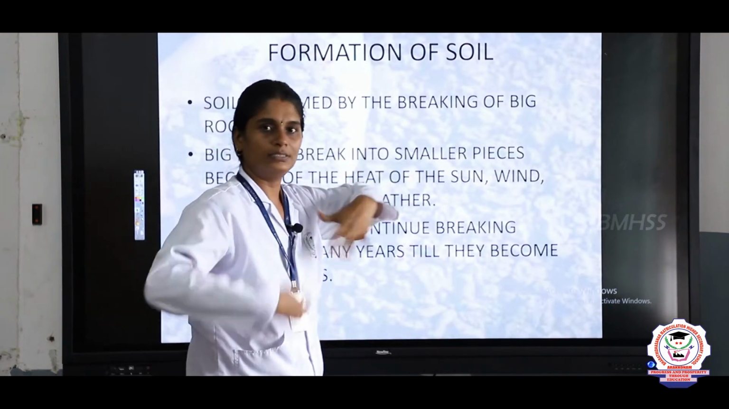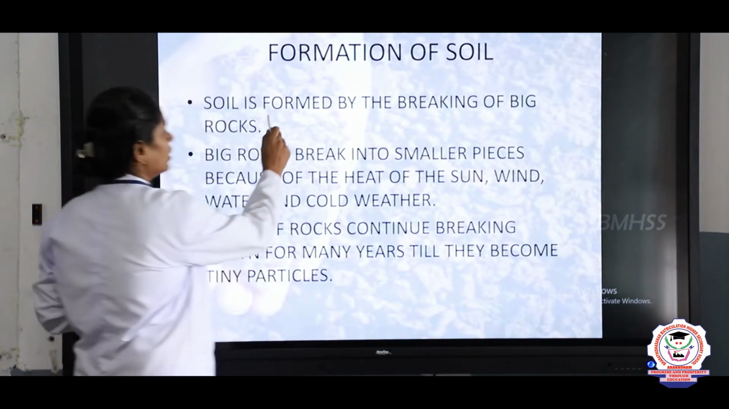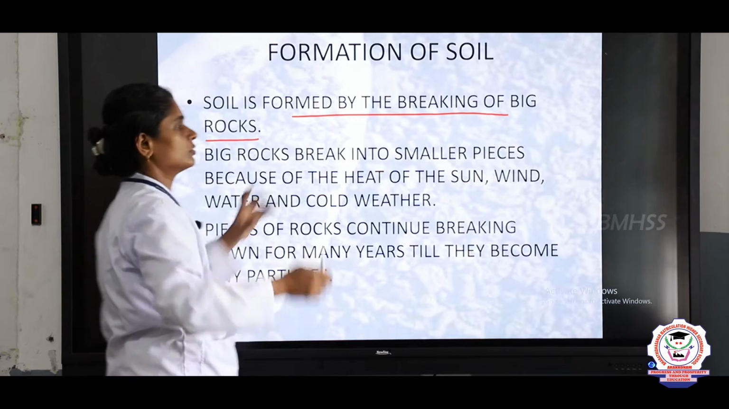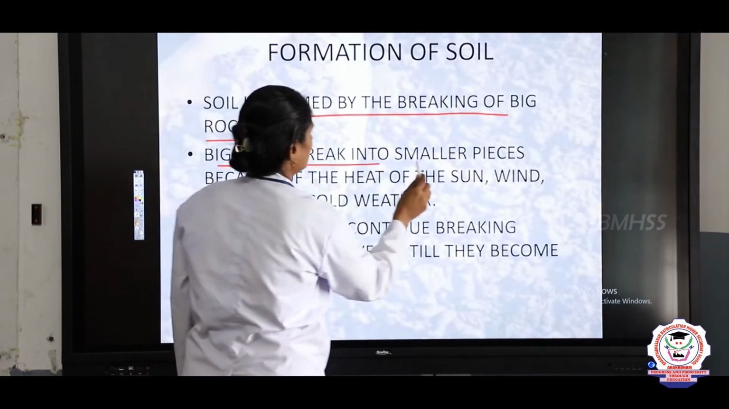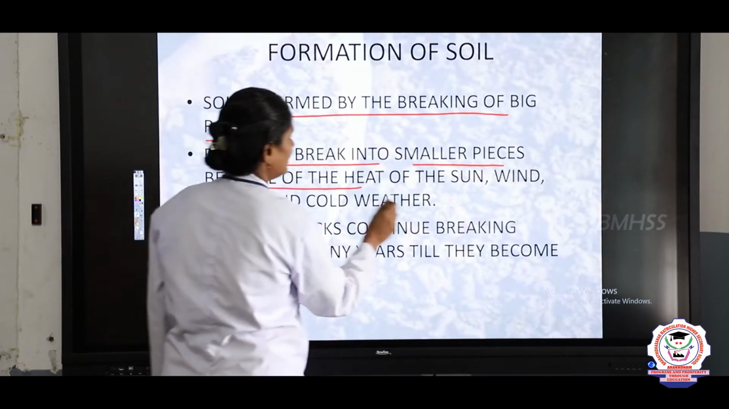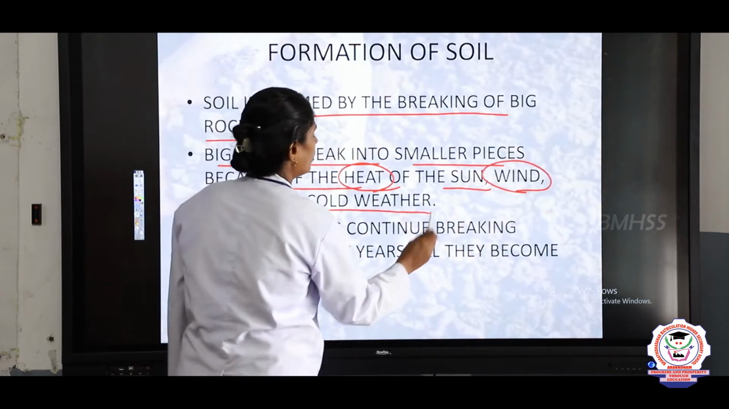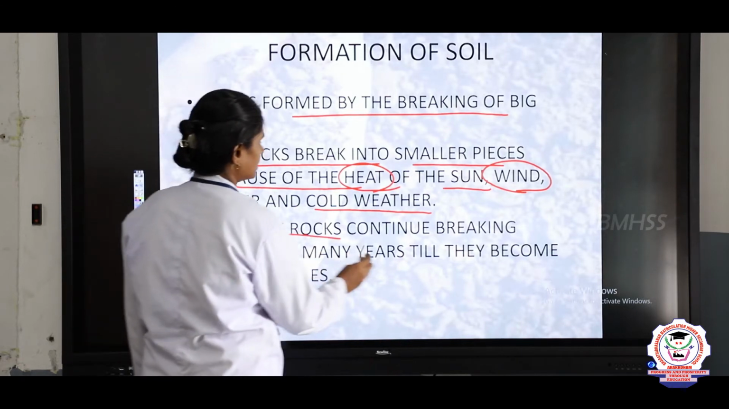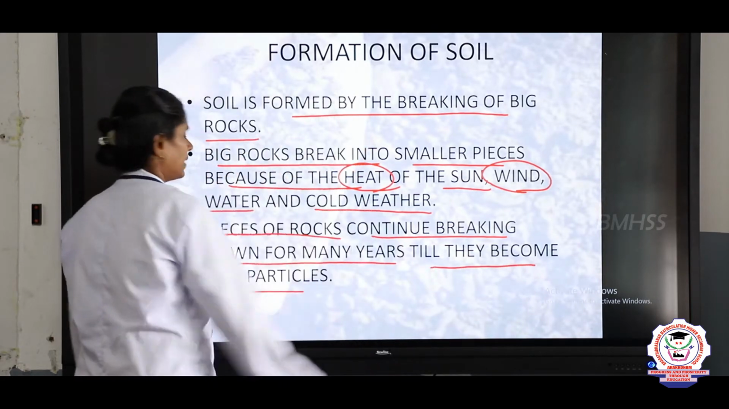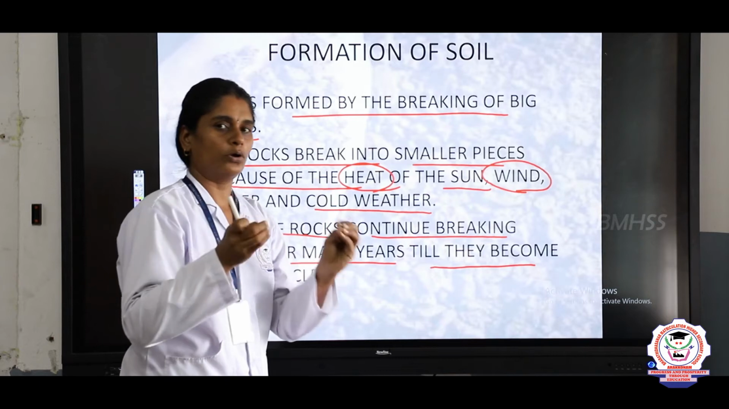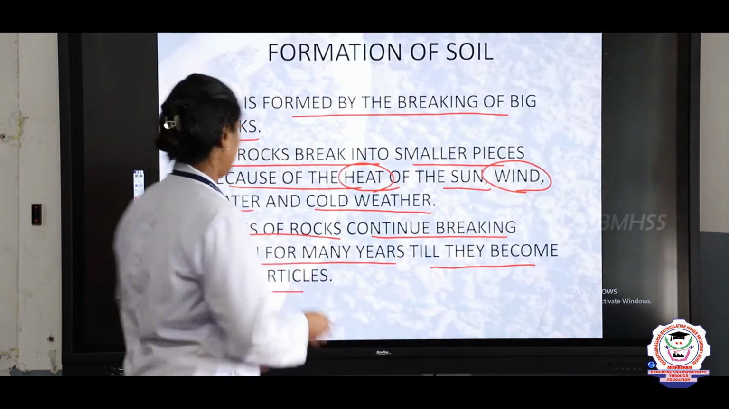Let us revise the formation of soil, how the soil is formed. Soil is formed by the breaking of big rocks. The big rocks are broken down to form soil. Big rocks are broken into smaller pieces because of the heat of the sun, wind, water and cold weather. Pieces of rocks continue breaking down for many years till they become tiny particles.